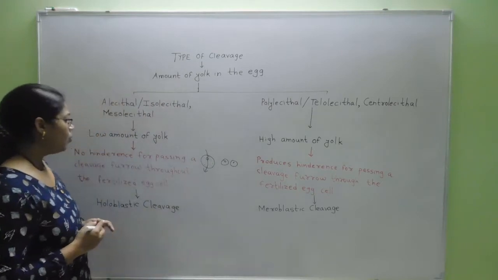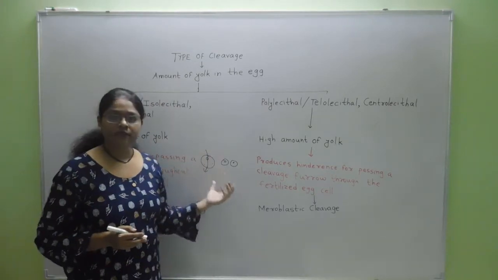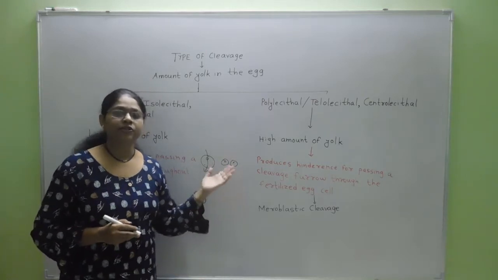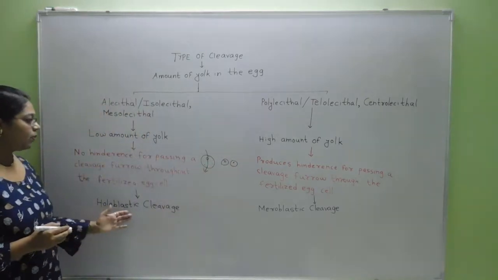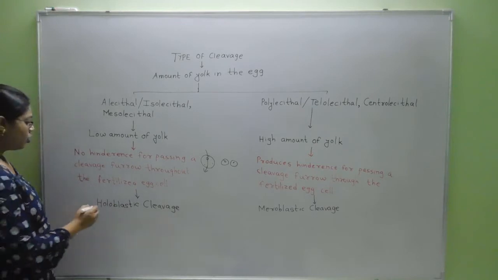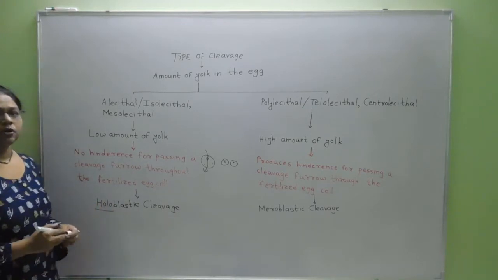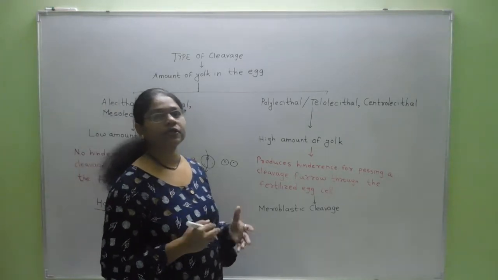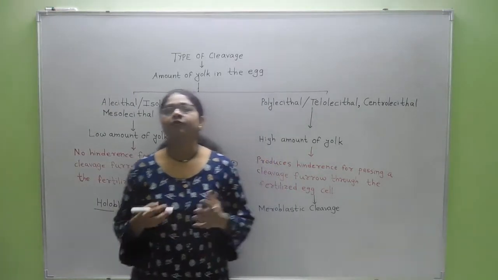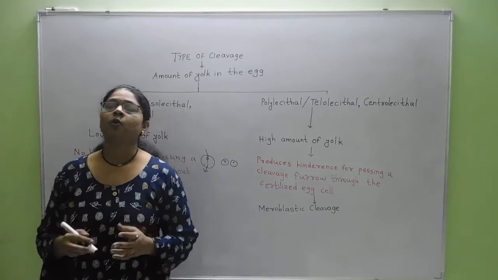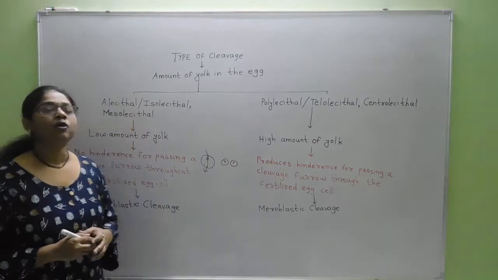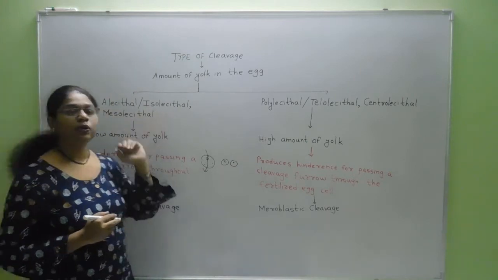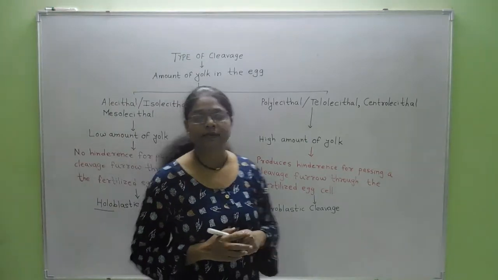So when a complete egg is divided by a cleavage furrow, such a type of cleavage is called holoblastic cleavage, because holo is complete. And holoblastic type of cleavage takes place in the isolecithal kinds of eggs.